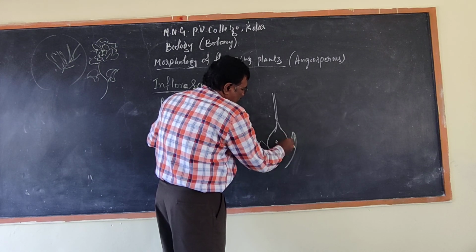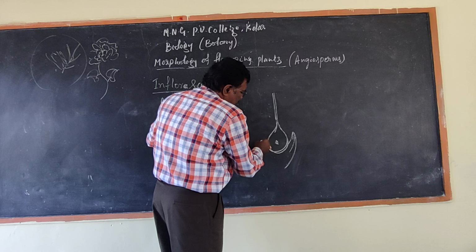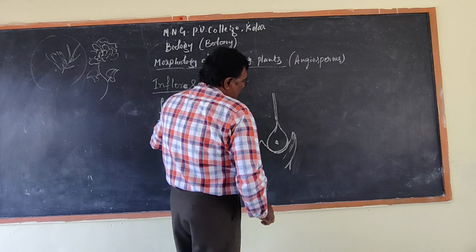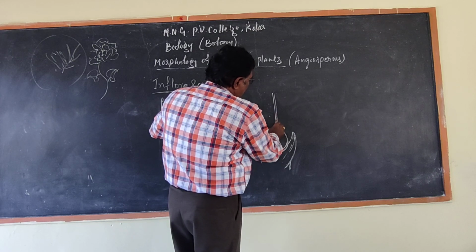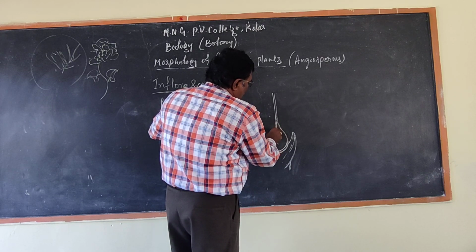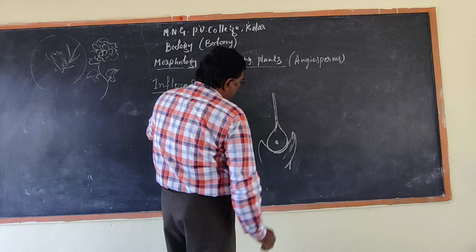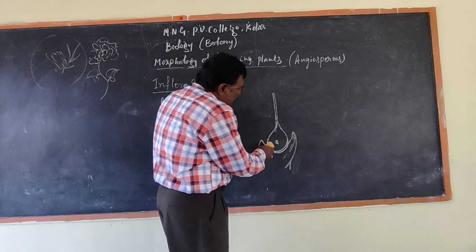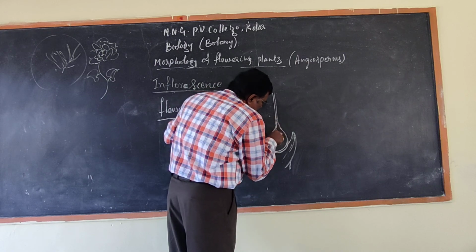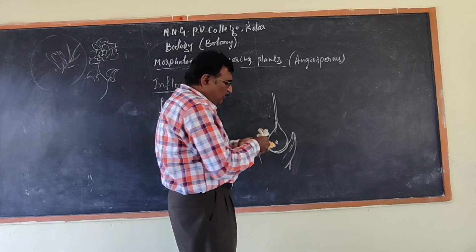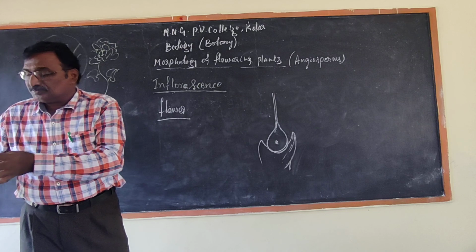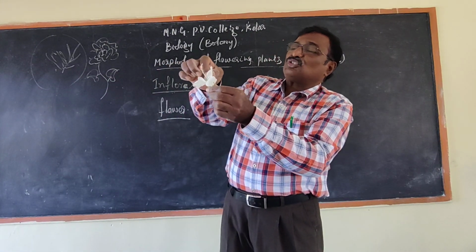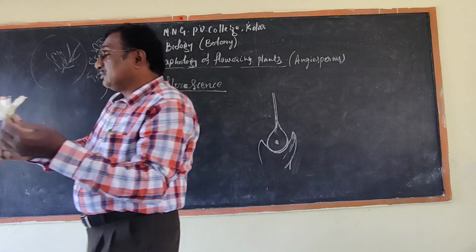The ovary is inside the flower. See, the flower has a calyx and corolla, androecium, gynoecium, and also the arrangement of these petals. How are they arranged? I will show you one by one.